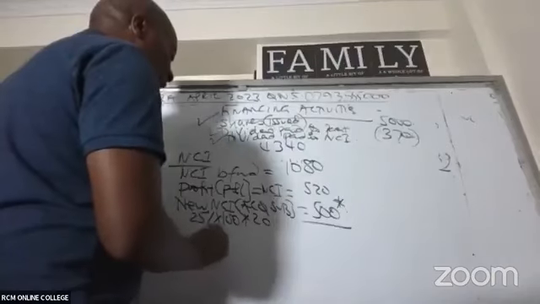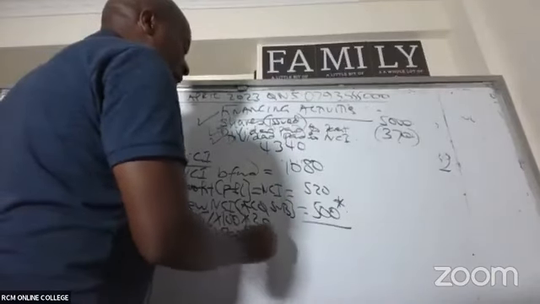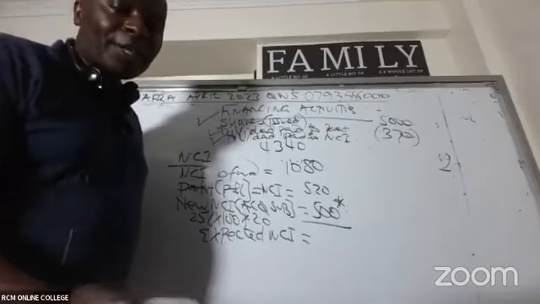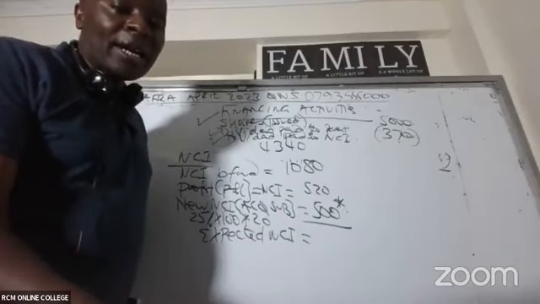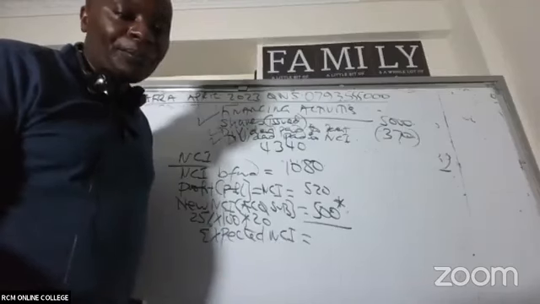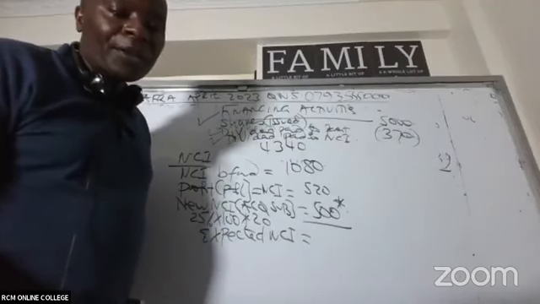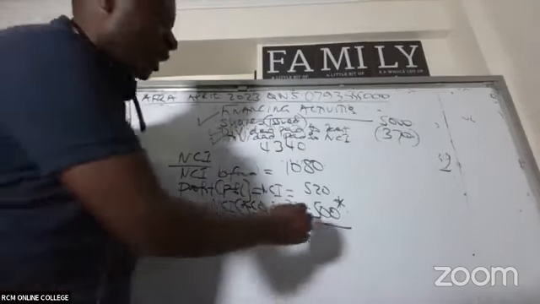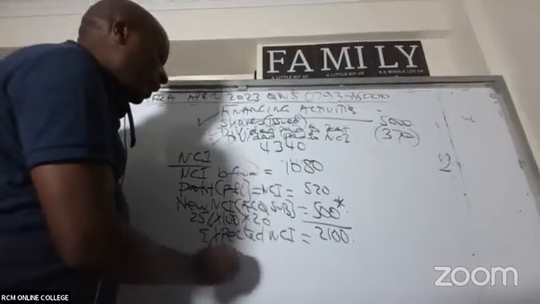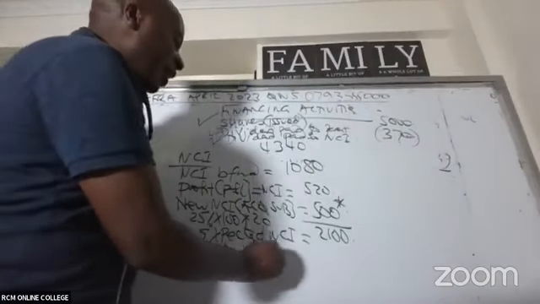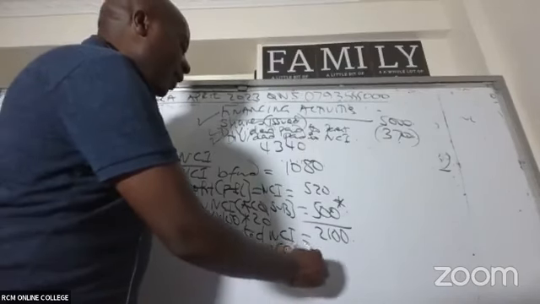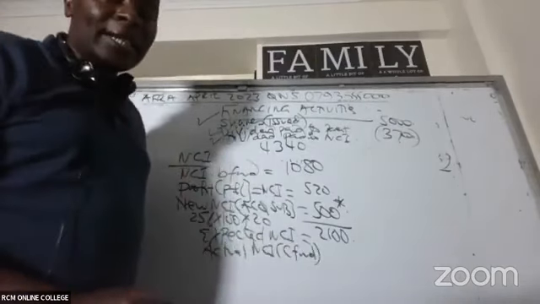So give me the expected NCI. How much do we have there? Expected NCI. So expected NCI is 2100. Compare this with actual NCI at the end, the actual NCI balance carried forward.